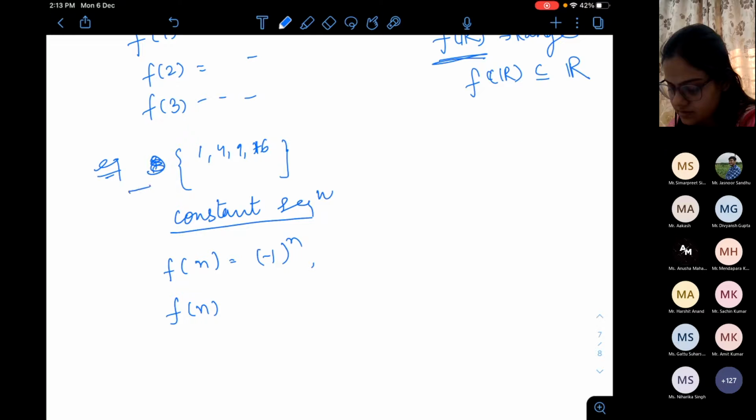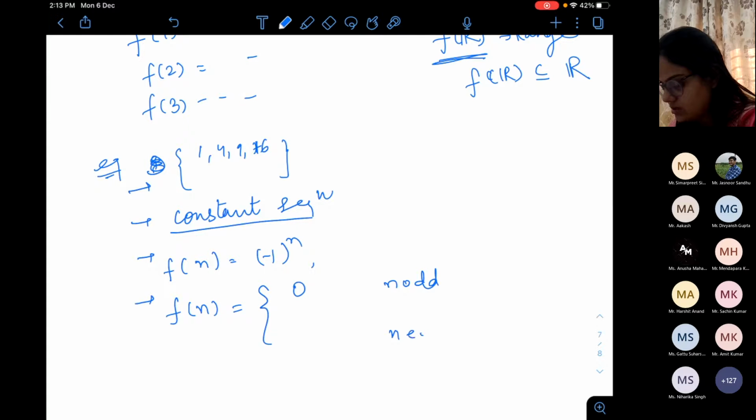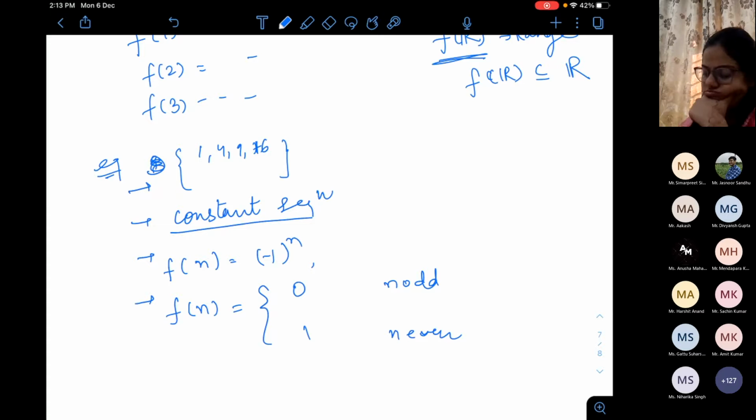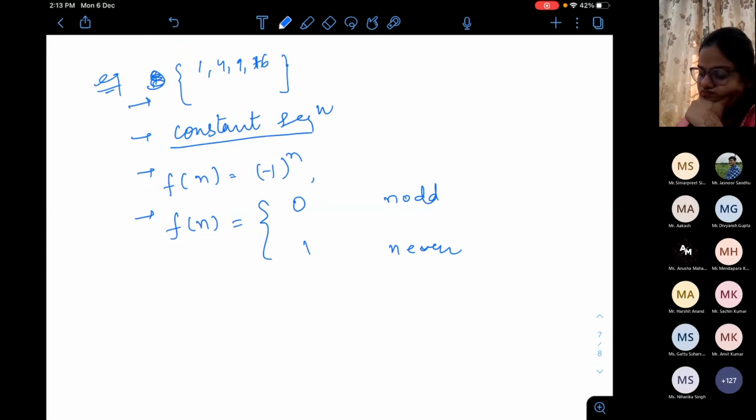These are examples. So basically you can have a pattern, or you cannot have a pattern as well.